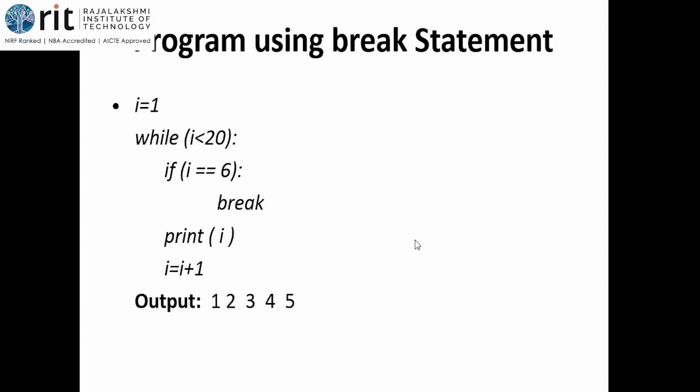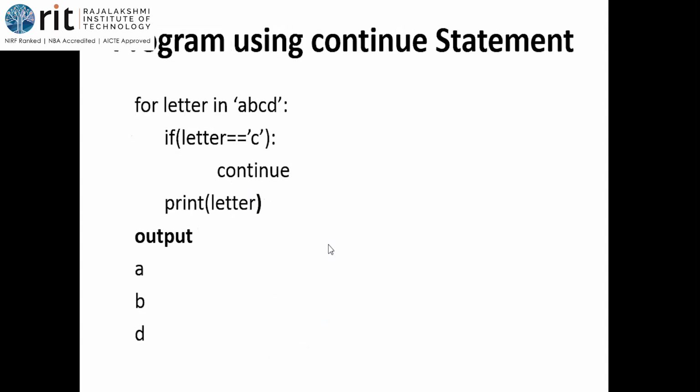If you give a break, see what happens: after that, the iteration will not happen at all, it just stops. You are just coming out of the while. Whereas here it is not coming out of it. It is just going back to the condition. How is it going back to the condition? Skipping that particular portion, that particular iteration, and then going to the next iteration. That is the meaning.